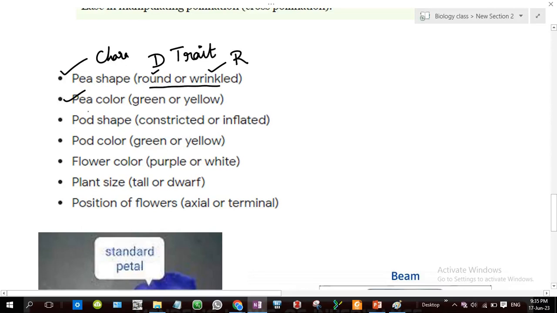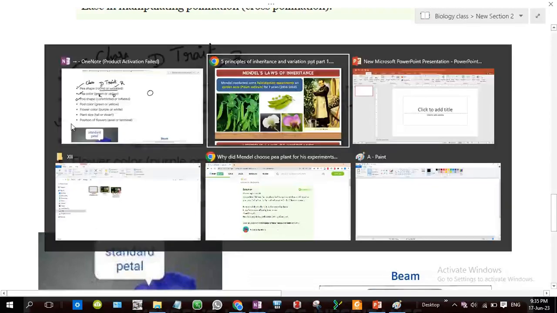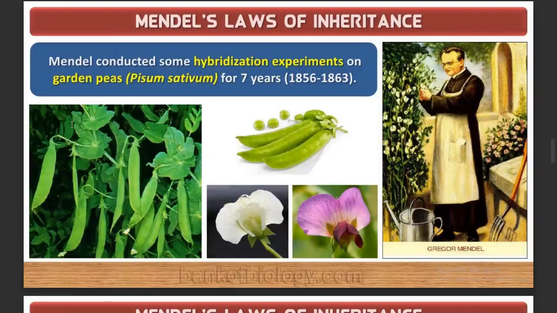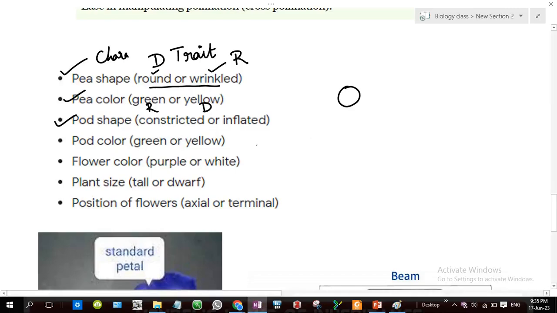Then pea color. The color of the peas is either green or yellow. Yellow is dominant and green is recessive. Next, pod shape. What is a pod? Here you can see, the covering is called the pod. Pod shape is either constricted or inflated.